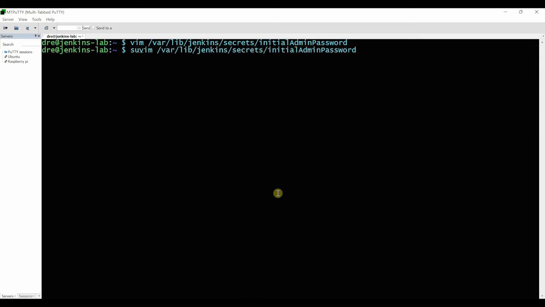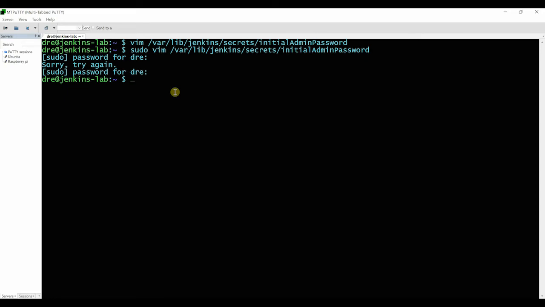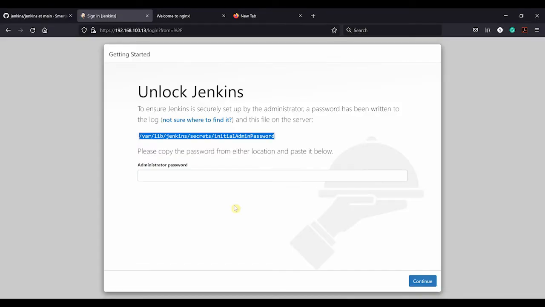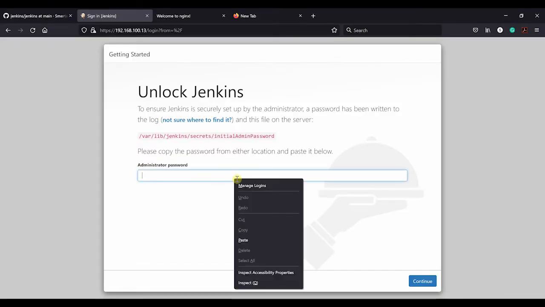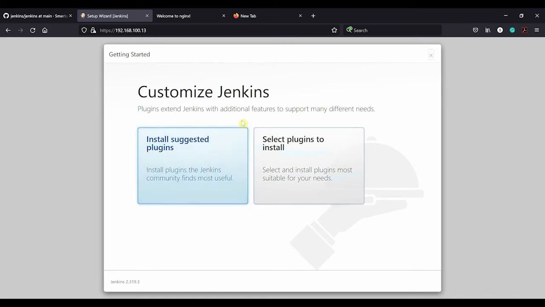So sudo, password. I can't type, fingers. Grab this password, quit this, go back to your browser, put that in, continue, and now we're getting somewhere.